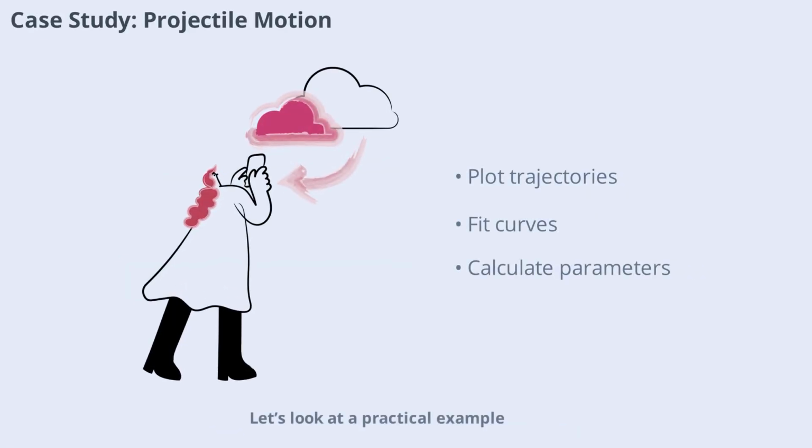Let's look at a practical example, analyzing data from a projectile motion experiment. By measuring the position and time of a thrown object, we can plot its trajectory, fit a curve, and calculate key parameters like initial velocity and acceleration due to gravity. This case study shows how data analysis turns raw measurements into meaningful physical insights.